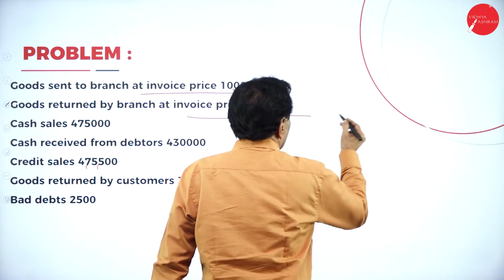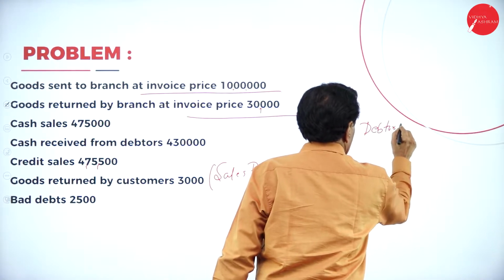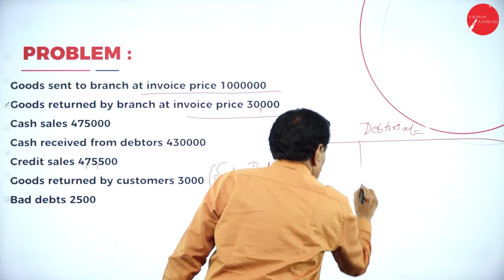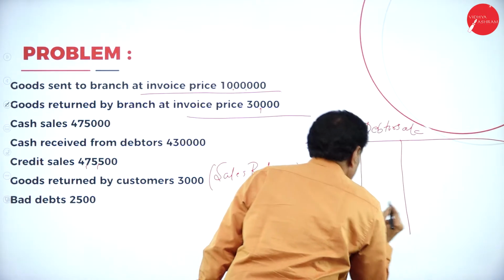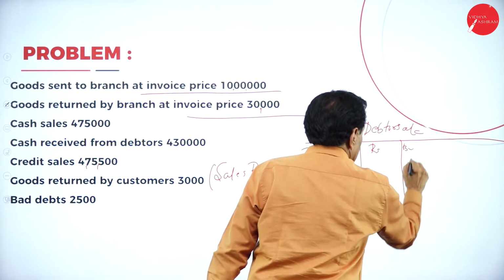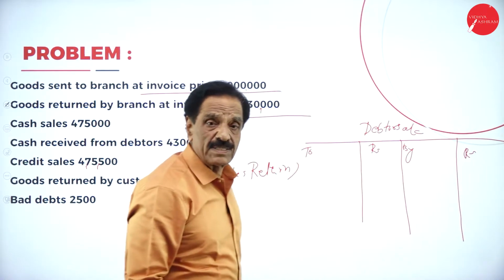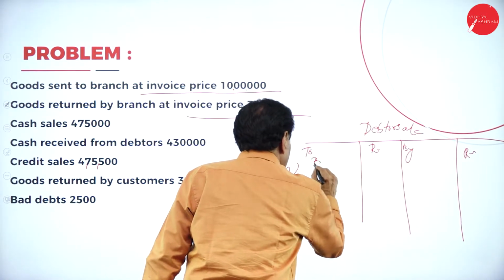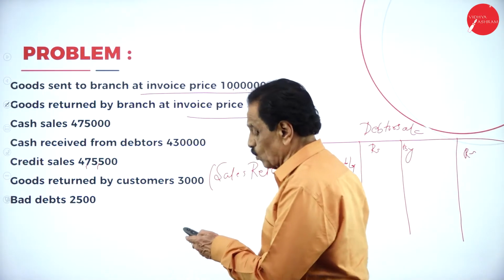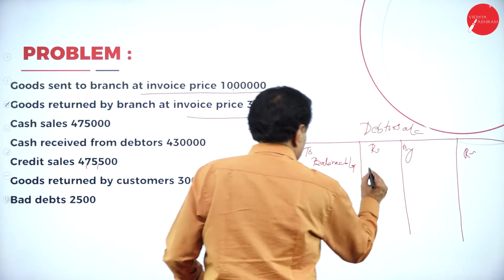Open the debtors account, balance brought down. Opening debtor is 2,500.